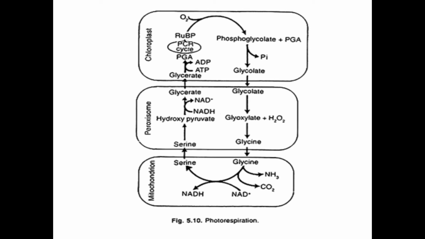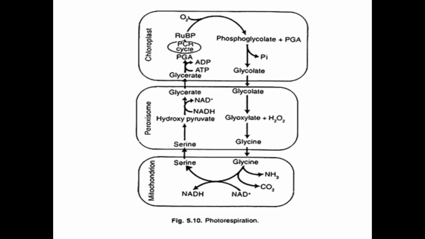So let us see what happens in the chloroplast. Here there are 3 organelles. Understood what I said? Once again, the definition: what would be the definition of photorespiration? Students, we can say that photorespiration is the light dependent process of oxygenation of RUBP and a release of carbon dioxide by the photosynthetic organs of the plant. Clear? Generally this process involves 3 organelles: chloroplast, peroxisome and mitochondrion. Clear?